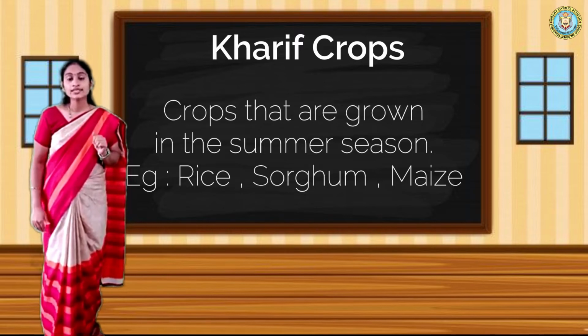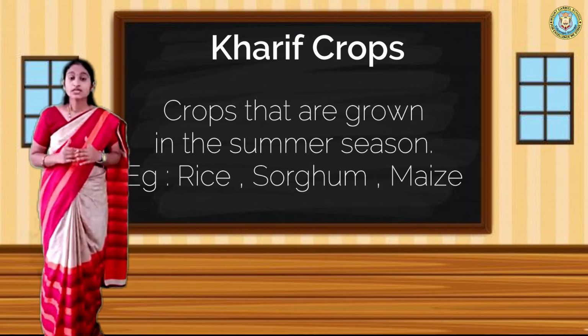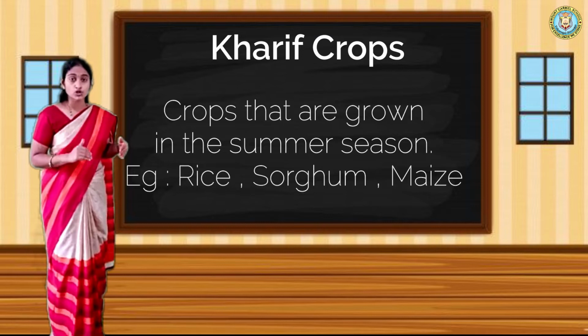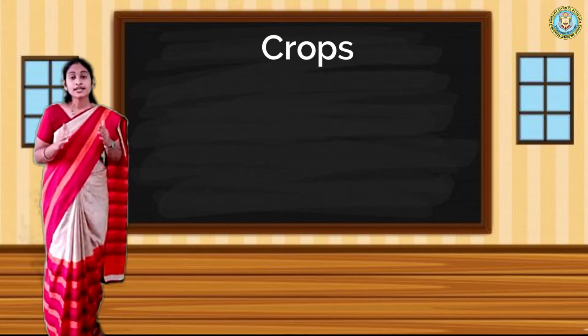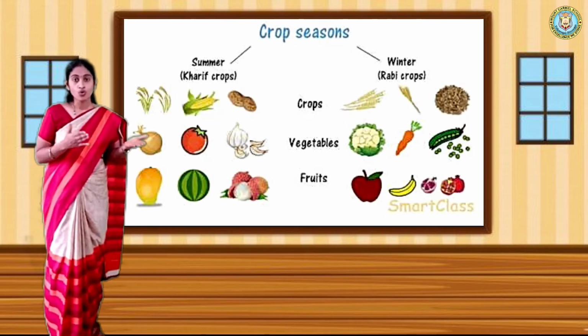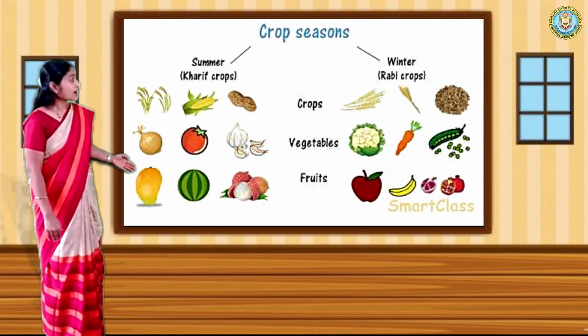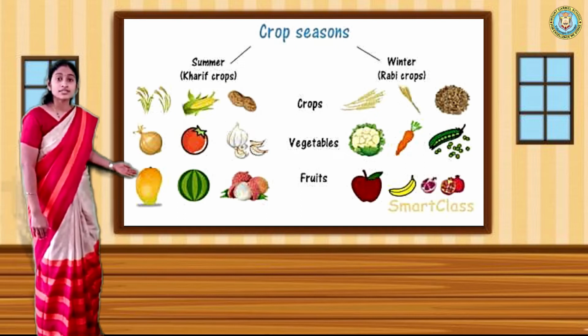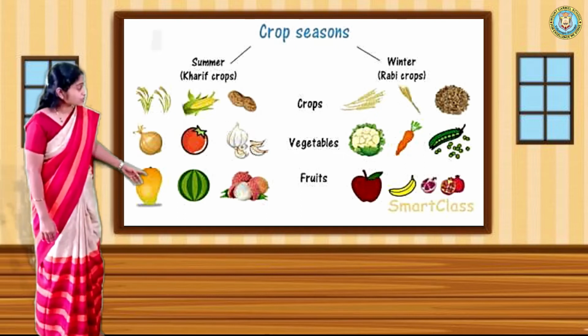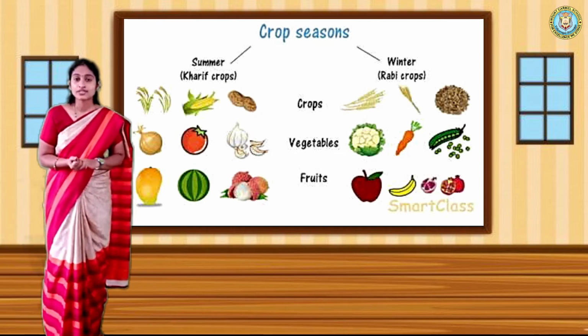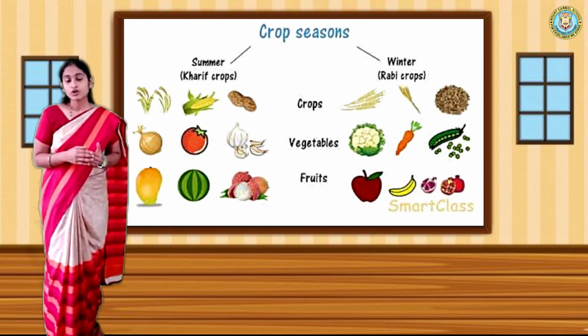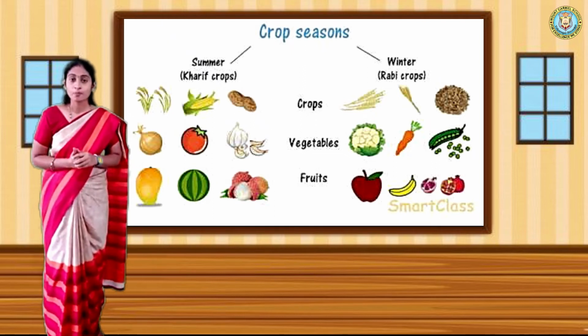They are called Kharif crops. These are the two types of crops classified with respect to weather. Some vegetables grow in the summer season, and some grow in the winter season.